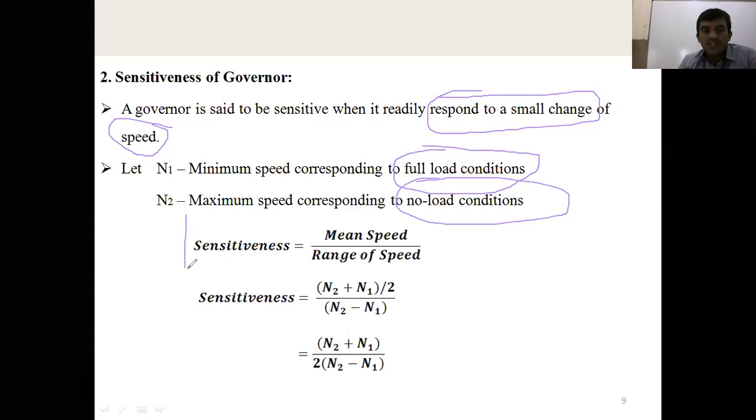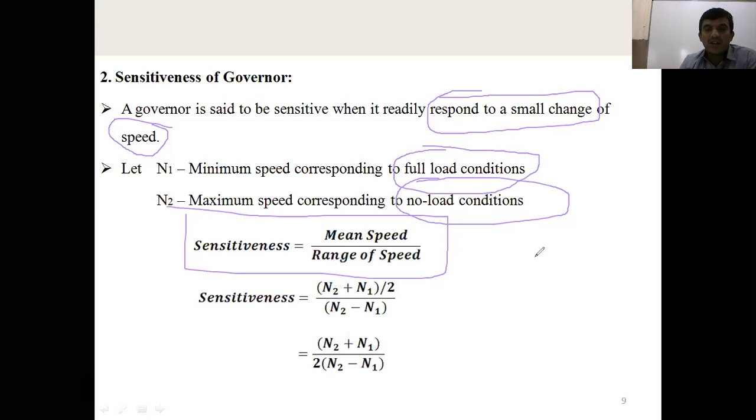Remember this formula. Sensitiveness is the ratio of the mean speed to the range of speed. What is the mean speed here? N1 plus N2 divided by 2, the mean of the maximum and minimum speeds. What is the range of speed? The difference of these two.